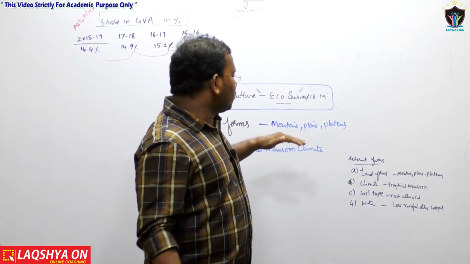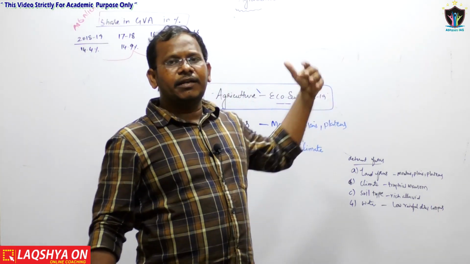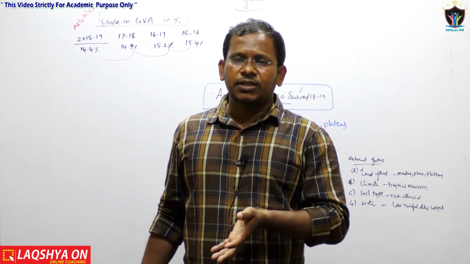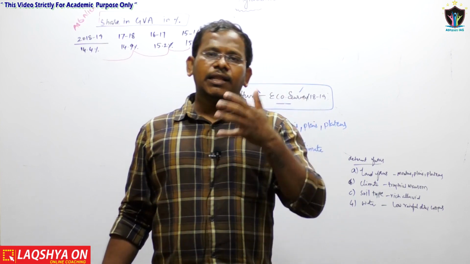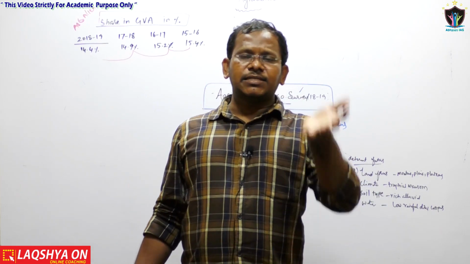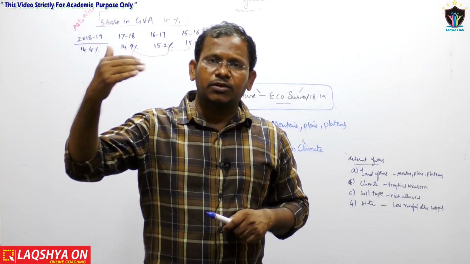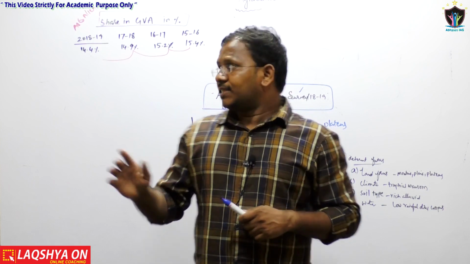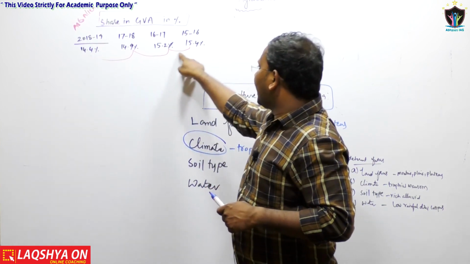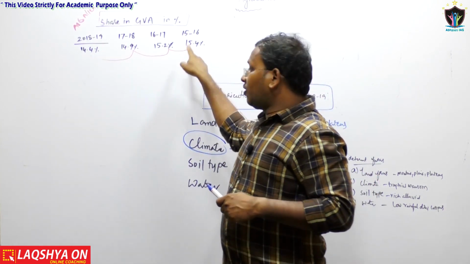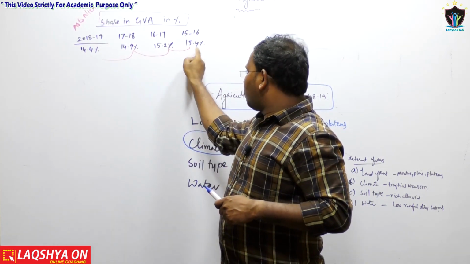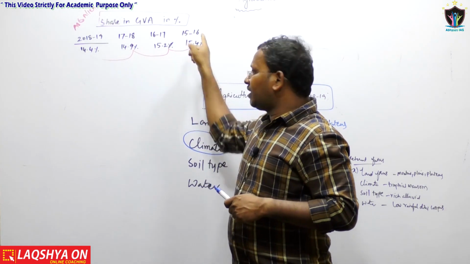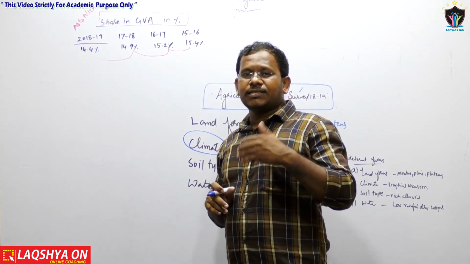Now if the monsoons are good, then agricultural productivity would be good. If the monsoons are bad, if the monsoons are in shortage, if the monsoons are delayed, then there will be an impact on the agricultural growth rate as well as the agricultural contribution to the GDP. That is the reason why whenever we want to analyze the various contributions of agriculture to the GDP, we need to understand what the status of the monsoons was as far as the 15-16 financial year is concerned.